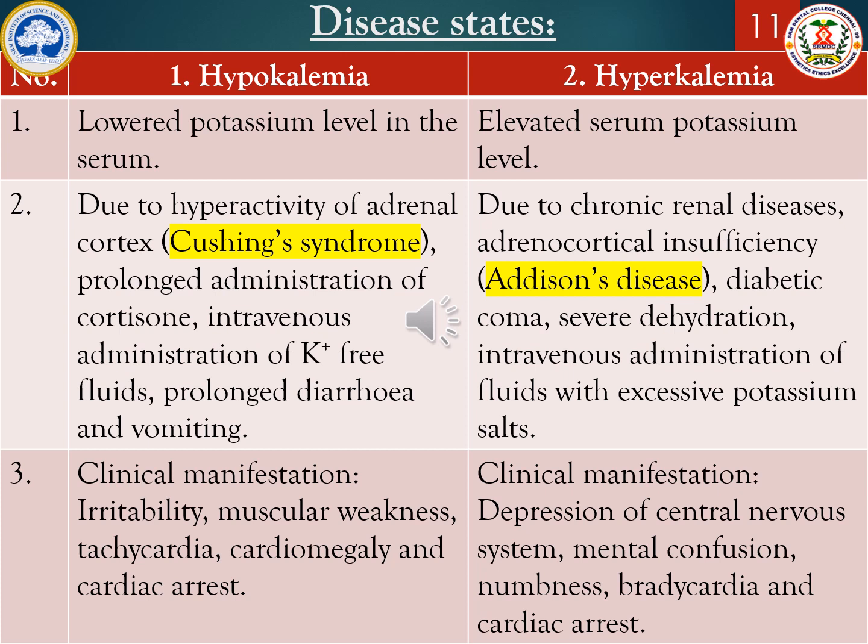So, these two disease states are mainly involved in potassium abnormality. That is, when you have a lowered level of potassium, it can lead to hypokalemia. When you have higher level of potassium in the serum, it can lead to hyperkalemia. These are all the various disease states involved in potassium. So far we have seen sodium and potassium, its sources, its dietary requirement, and its plasma concentration, absorption, excretion, and biochemical function, and its disease states.